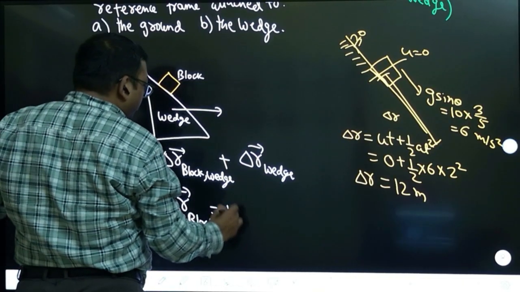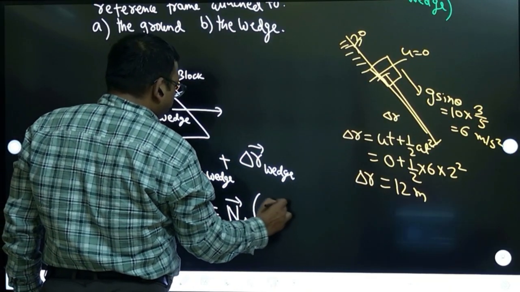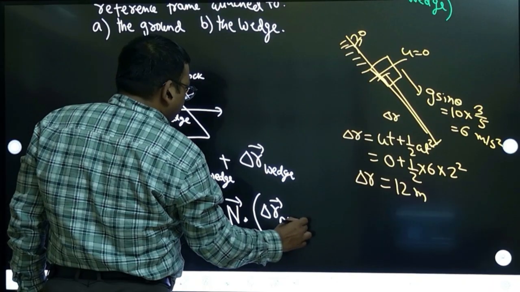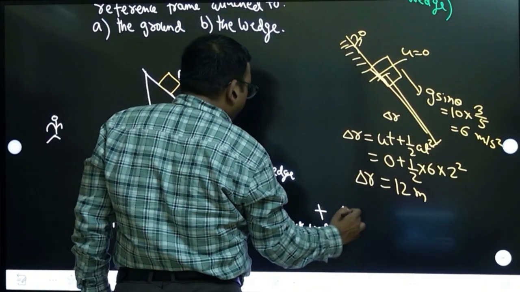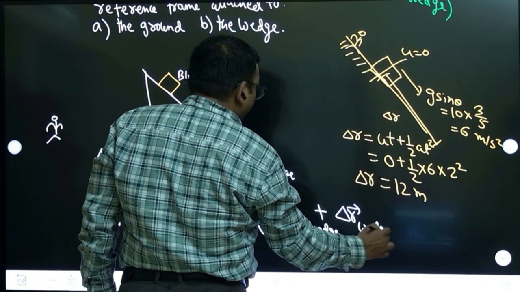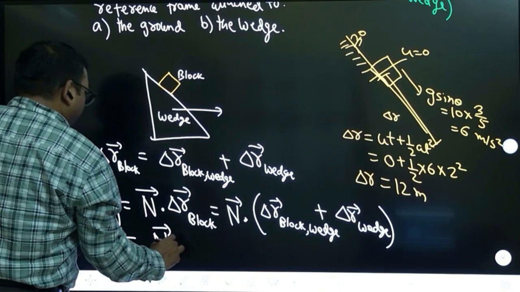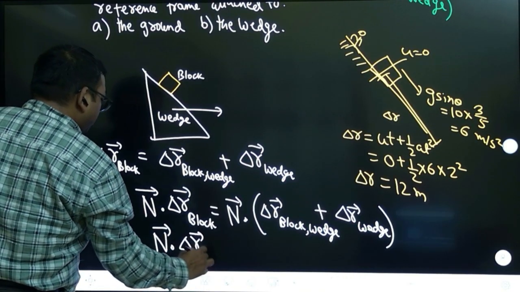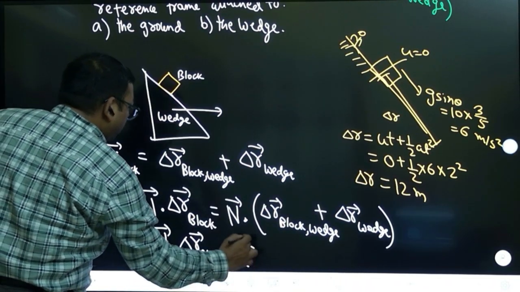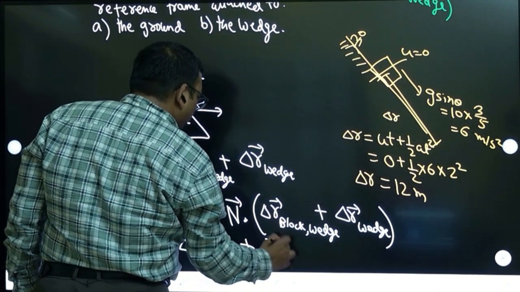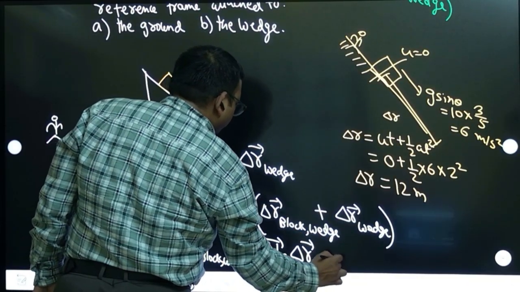So normal vector dot, now this block displacement I will write as displacement of block with respect to wedge plus displacement vector of the wedge. Okay, now let us open that dot product. So n vector dot displacement of the block with respect to wedge plus normal vector dot displacement of the wedge.